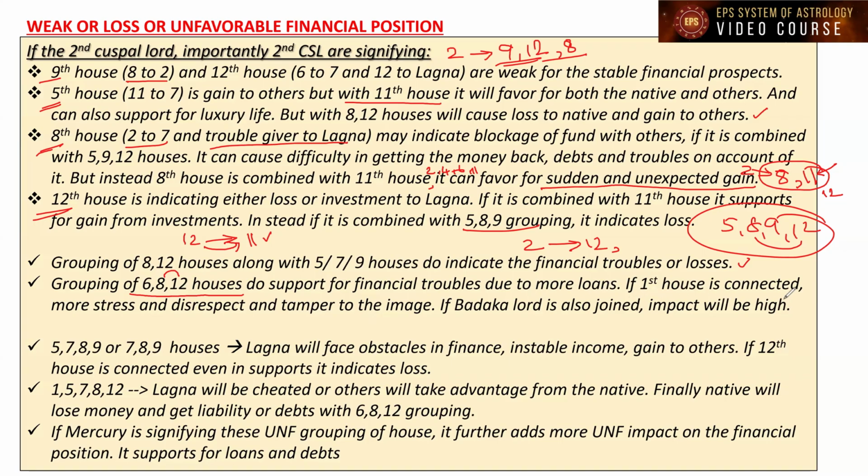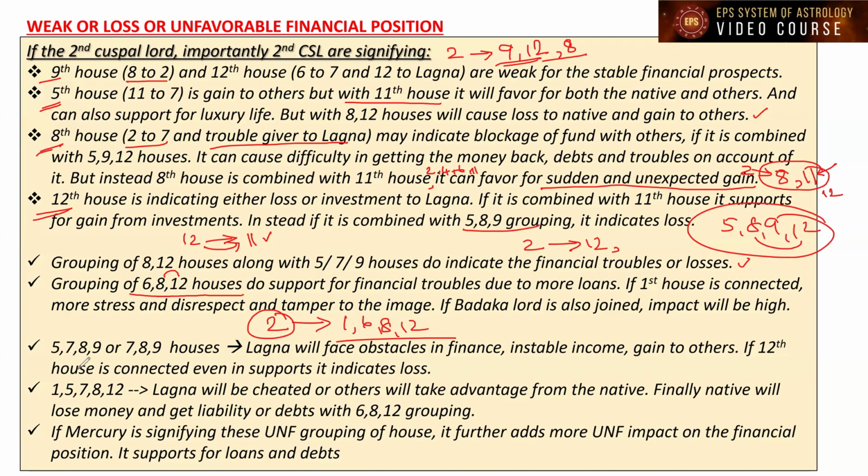If the first house is also connected, so 1, 6, 8, 12 grouping, there is more stress and disrespect, and we can say damage to the image. It means the lagna connected to 6, 8, 12 is not good for the lagna's status and position. If the second house is connecting to these houses, the lagna will face financial hurdles and struggles, and a lot of stress. I think you are able to understand.